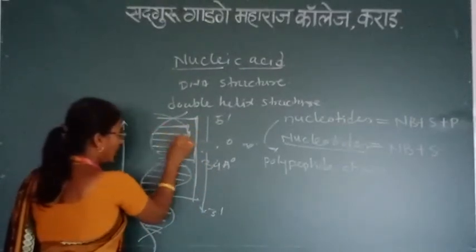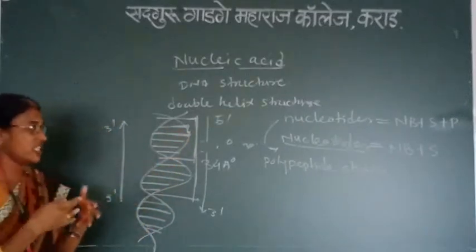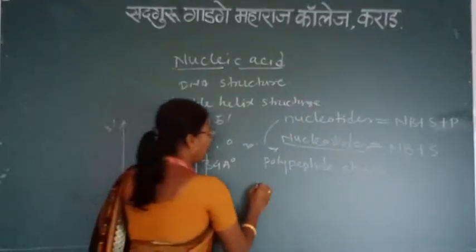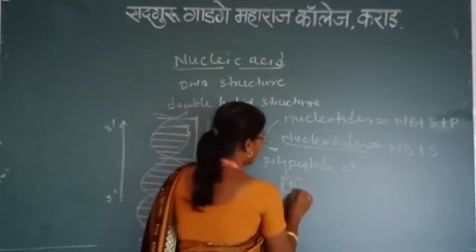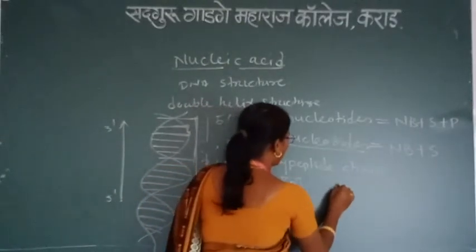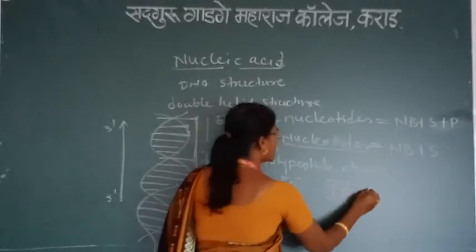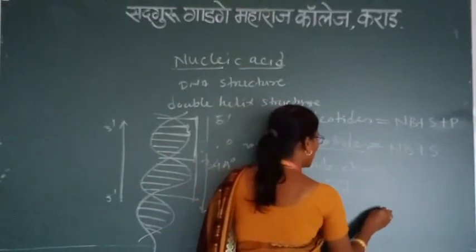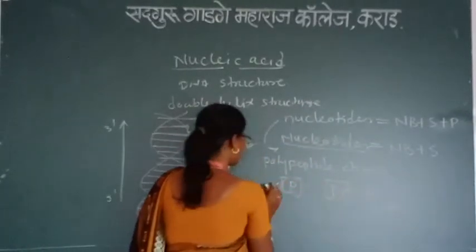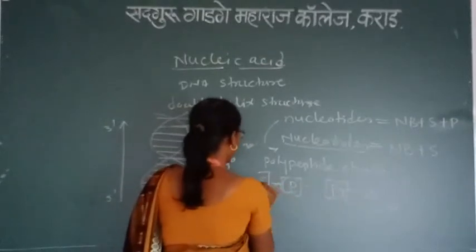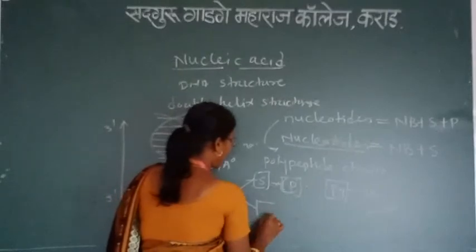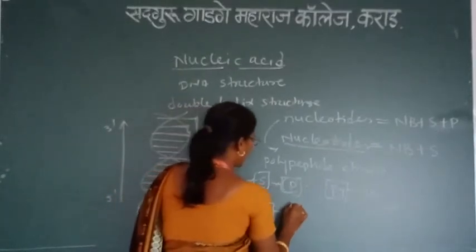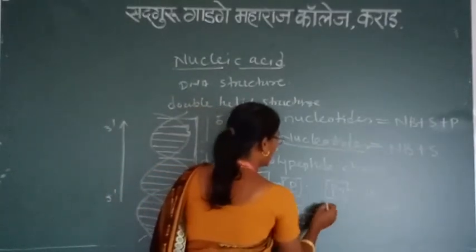These are the nucleotides which are linked with each other. That is the nitrogen base. Suppose this is the purine, and here is also a pyrimidine. Here is the sugar molecule and here is the phosphate molecule. Here again a second nucleotide. This is the sugar molecule.